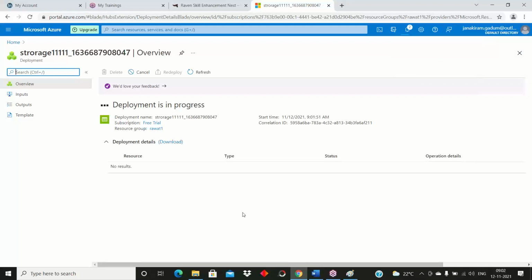In an interview about storage accounts, mostly they will ask only about the services. What is the use of each service, and how can we use it?